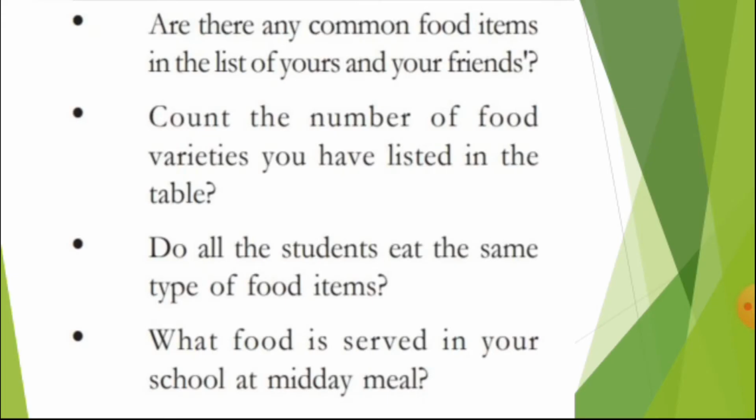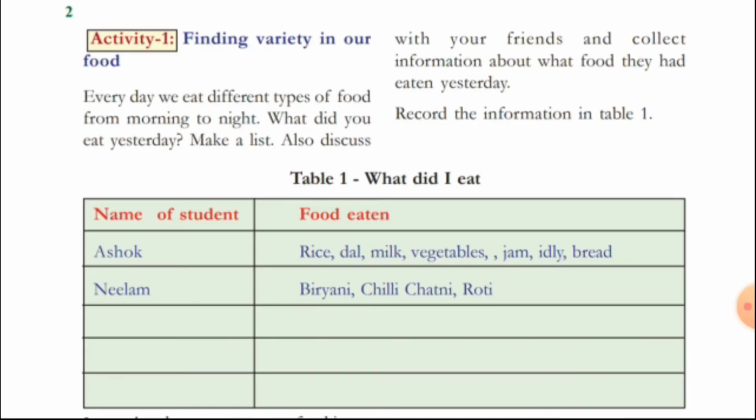Now let us move to the second question. Count the number of food varieties you have listed in the table. Now let us come to the table again. See how many food items are eaten by Ashok: rice, dal, milk, vegetables, idli, jam and bread. 1, 2, 3, 4, 5, 6 and 7 items. 7 items are eaten by Ashok. And here Neelam has eaten 4 items. Now you find out how many food items are eaten by your friends.